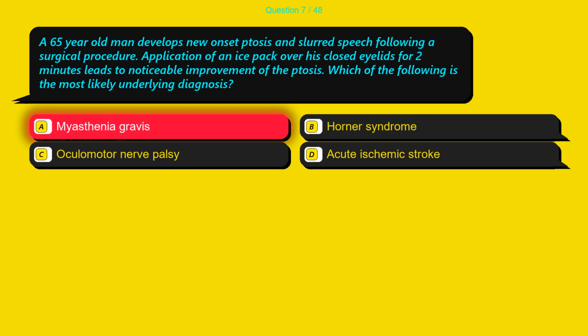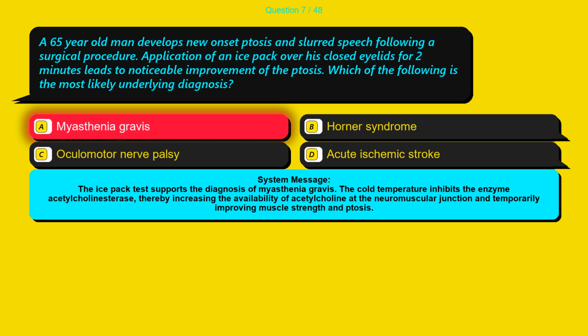The correct answer is option A, myasthenia gravis. The ice pack test supports the diagnosis of myasthenia gravis. The cold temperature inhibits the enzyme acetylcholinesterase, thereby increasing the availability of acetylcholine at the neuromuscular junction and temporarily improving muscle strength and ptosis. Question 8.